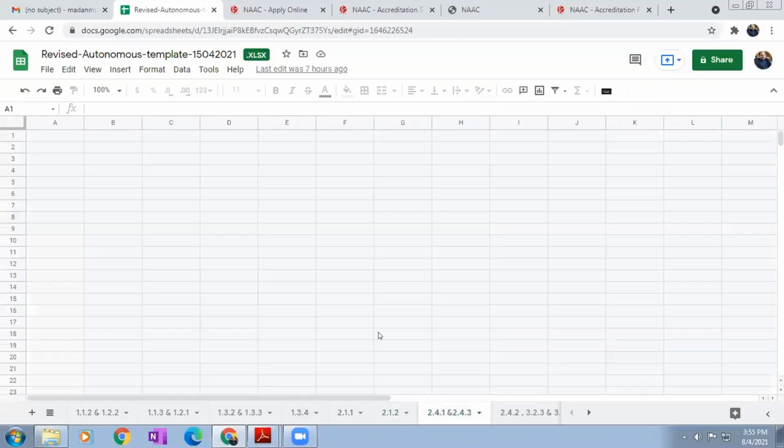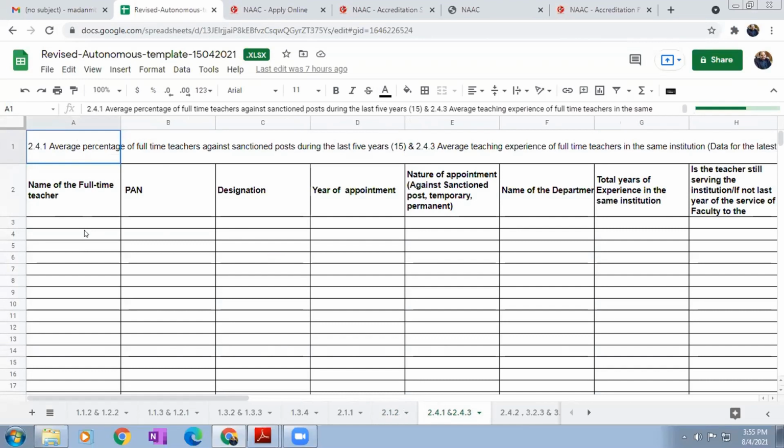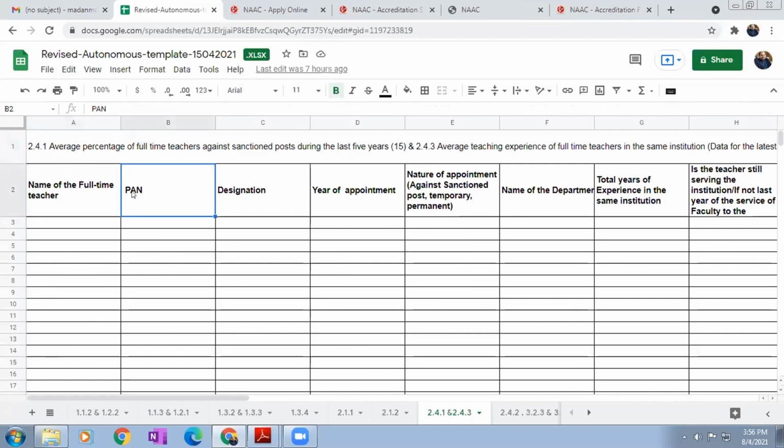2.4.1. Now let us see. The faculty data. Whenever any faculty joins, whenever they report to your department, you have to collect this data and keep it in our file with all supporting documents. Here 2.4.1 teachers' full-time post, then teaching experience, that is 2.4.3, is also merged here. First, name of the full-time faculty, their PAN number, their designation, year of appointment, nature of appointment, that is either temporary or permanent, the name of the department, total experience in the same institution.